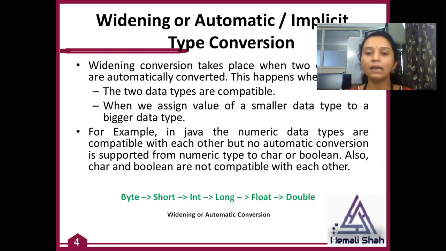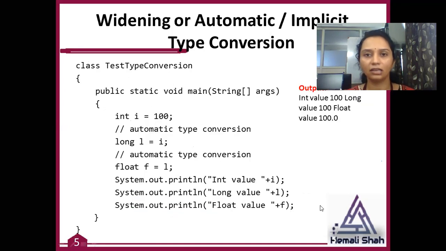So it is an incompatible data type. Whenever you are going from a lower data type to a larger data type, it is always called a widening conversion, automatic type conversion of Java: byte to short, short to int, int to long, long to float, and float to double. So whenever you are moving from short to double, it is also a widening data conversion.